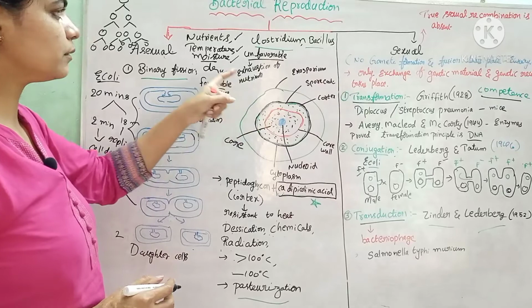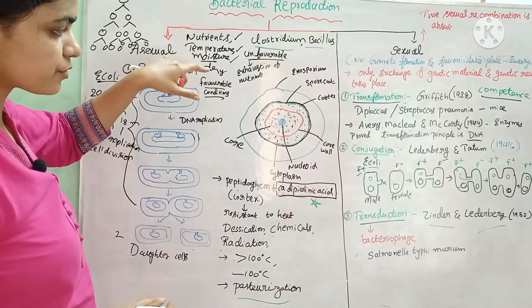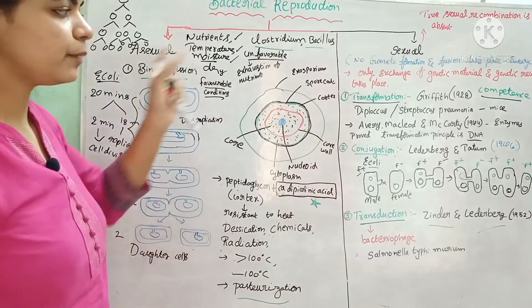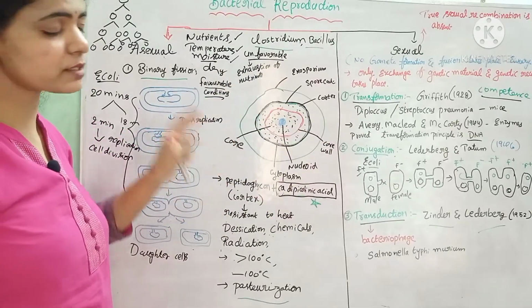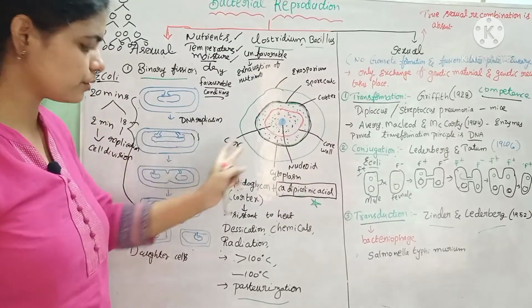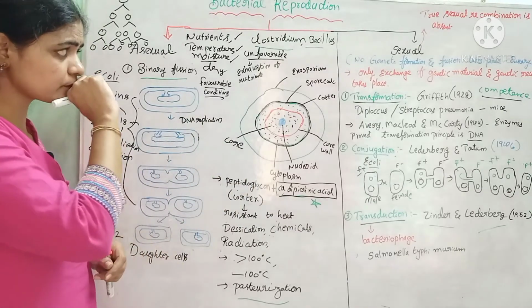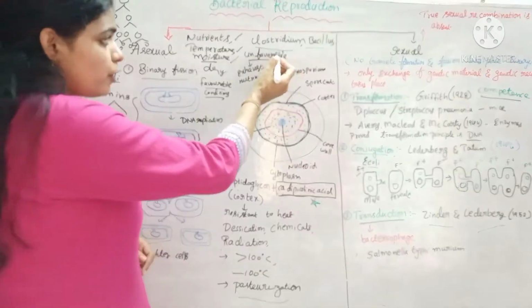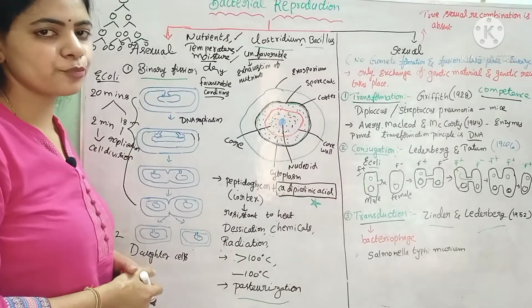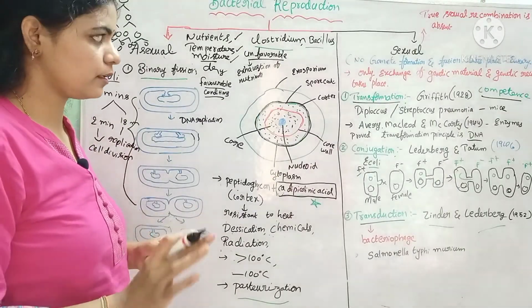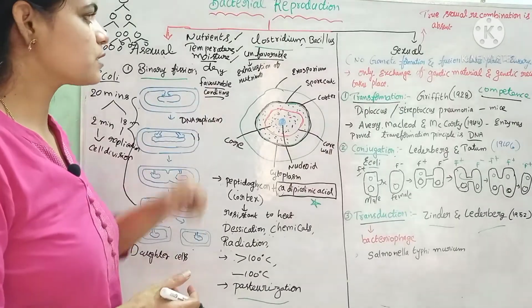For example, if nutrients are absent, the temperature is very high, or there are dry conditions or many chemicals in the surroundings, the vegetative bacterium is converted into the endospore state. Examples of endospore-forming bacteria are Clostridium and Bacillus. Only a few bacteria can form these spores.